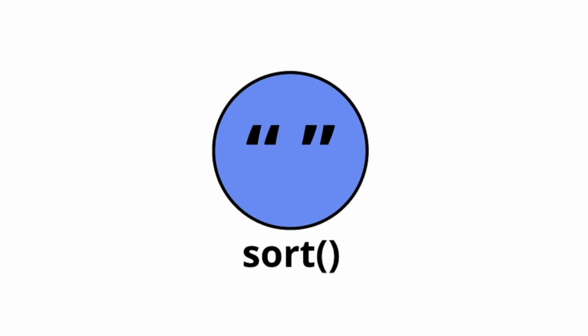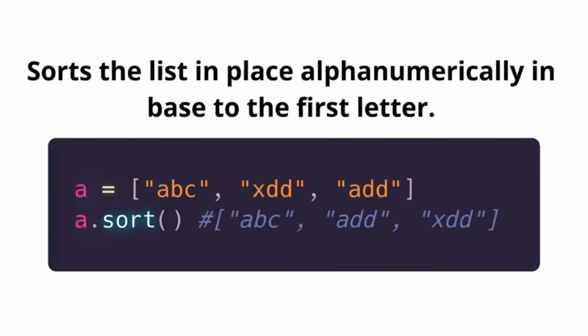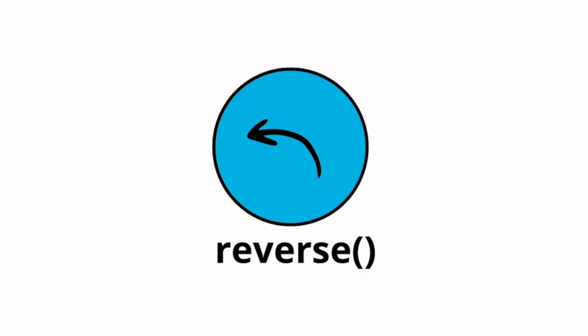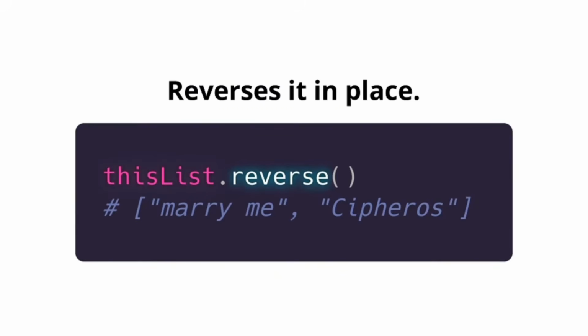Now with sort, basically what it does is sort the list in place alphanumerically. Here you have the example. Notice that ABC and ADB share the first letter. We move on to the second one to compare. And if, for example, these also share B, we move on to the next one and so on. With reverse, we've already seen how it works. Yet you have here another example.